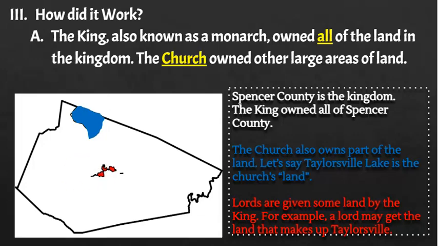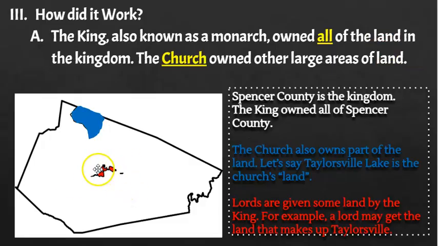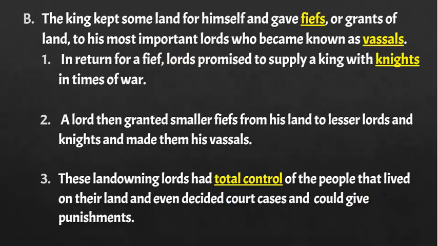All right. So as we're continuing on, we know that the king keeps this land for himself, but gives fiefs or grants of land to the most important lords who become known as vassals. Okay, I'm going to go back for a second and then I'll come back. So this plot of land is a fief. It is given to a lord who is a vassal to the king. A vassal is anyone who owes anything to someone higher than them in the pyramid. Basically, a vassal has someone who is sort of ahead of them or in charge of them, and they are the person that serves them.